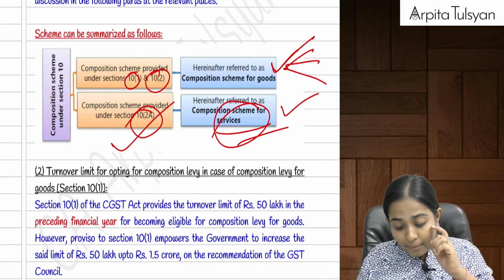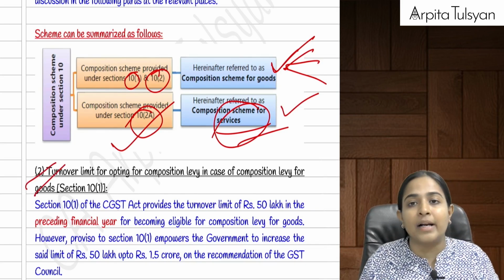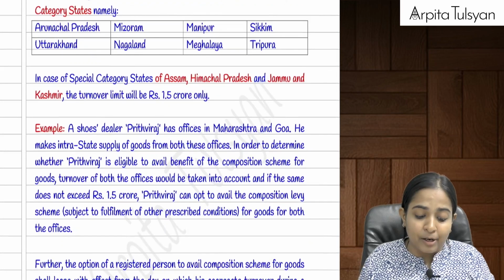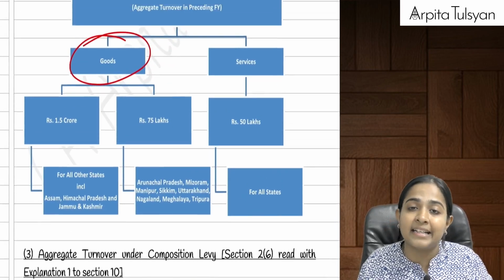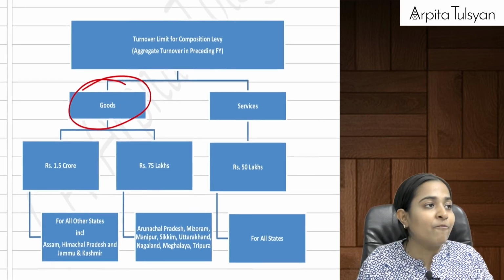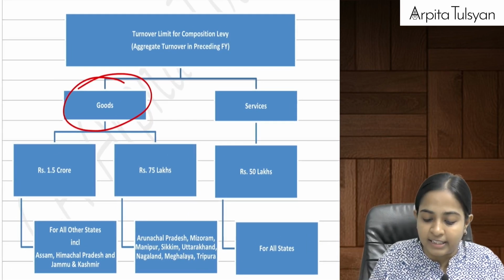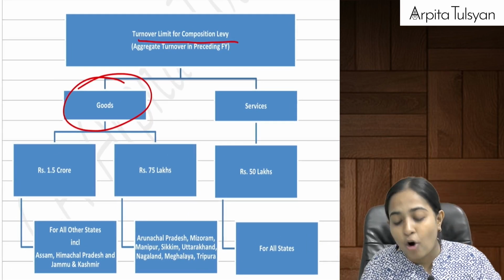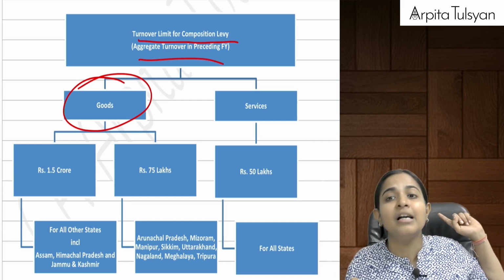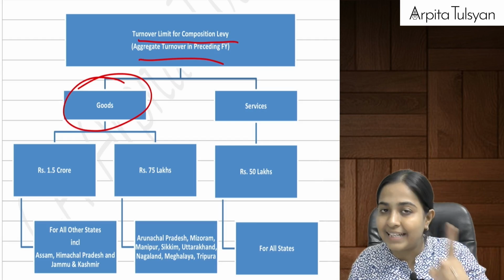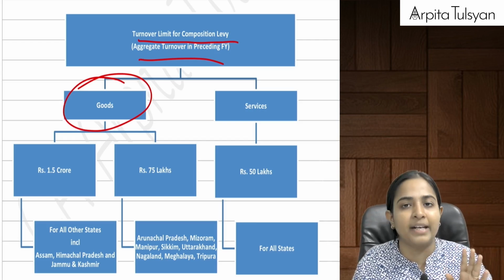But the most important thing here is the turnover limit. This scheme will be applicable to you only if your turnover does not exceed a particular threshold limit. What is that particular threshold limit? Turnover limit for composition levy is based on aggregate turnover. You have to check the aggregate turnover for the preceding financial year. I will tell you the meaning of aggregate turnover later, don't worry about that.